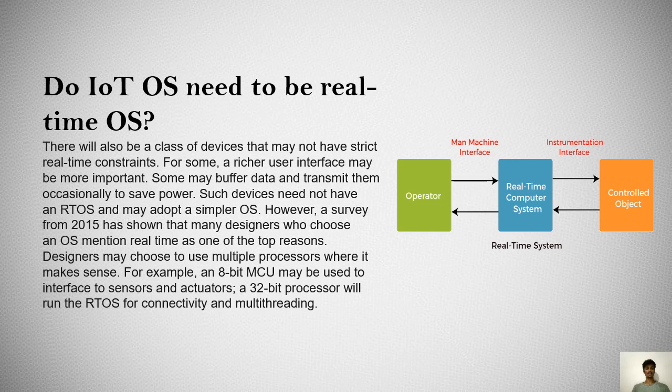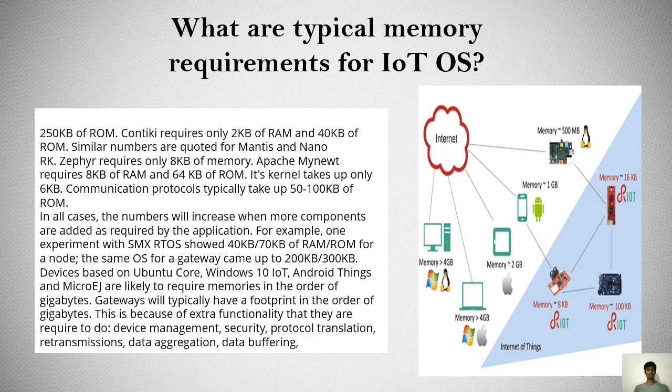For example, an 8-bit MCU may be used to interface to sensors and actuators. A 32-bit processor will run the RTOS for connectivity and multi-threading. What are the typical memory requirements for Internet of Things operating systems? Contiki requires only 2 KB of RAM and 40 KB of ROM. Similar numbers are quoted for Mantis and Nano-RK. Apache Mynewt requires 8 KB of RAM and 64 KB of ROM.